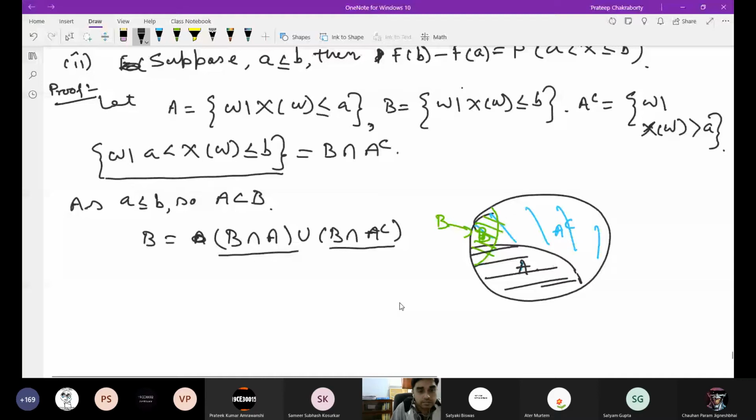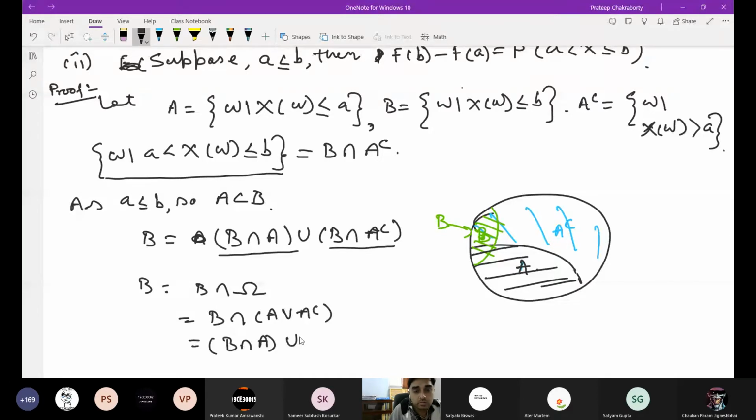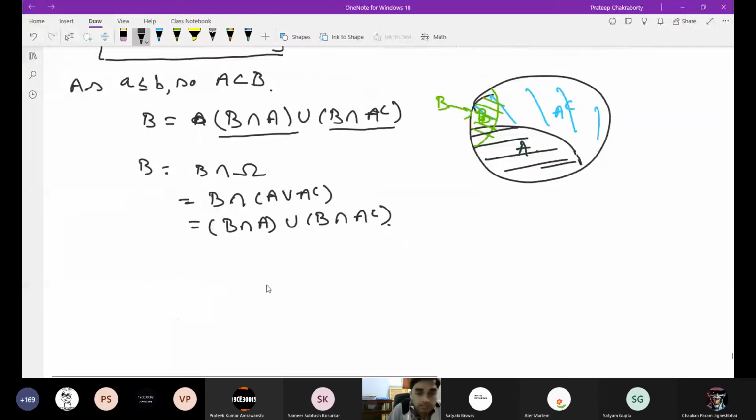This is because B is equal to B intersection the full set omega, which is B intersection A union A complement. So which is B intersection A union B intersection A complement, by De Morgan's law or something like that. Now these two things are mutually disjoint. So what can you say about the probability of these two things?